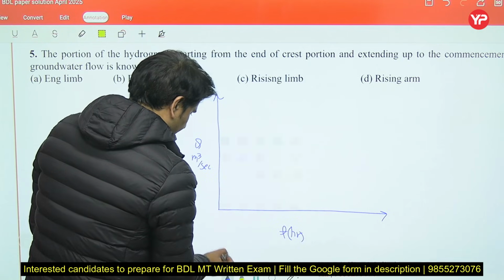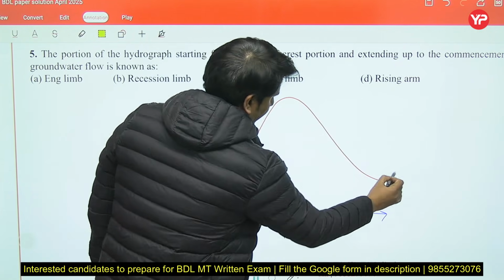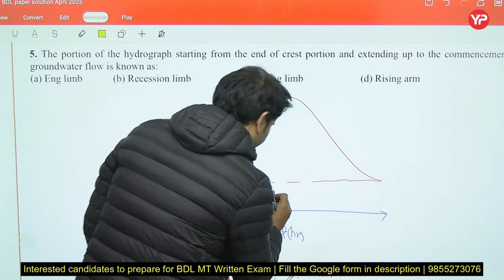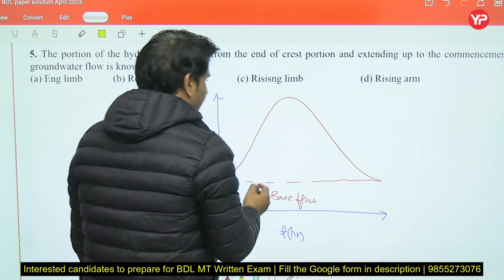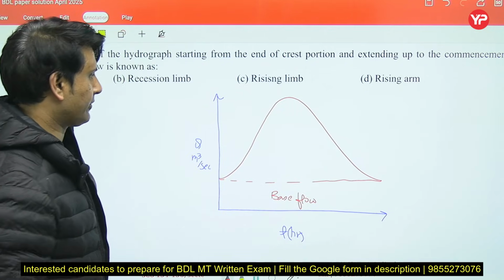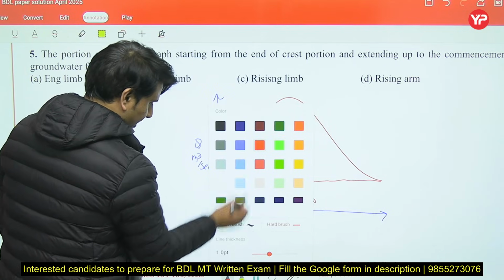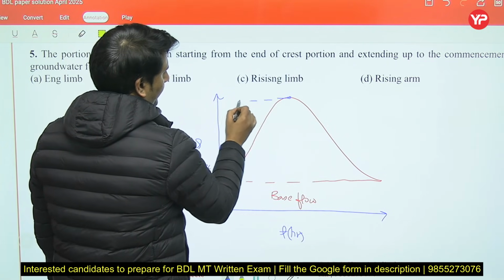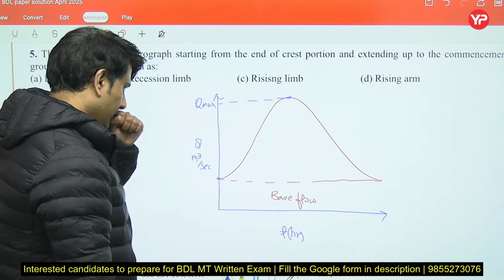Now the hydrograph will look somewhat like this. This is the base flow, and this is your hydrograph. From the starting point to this top point, this is the crest point, where you get the maximum discharge.